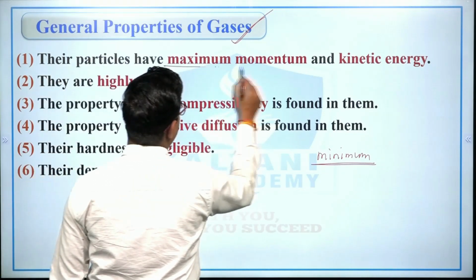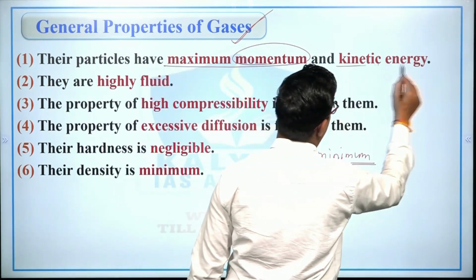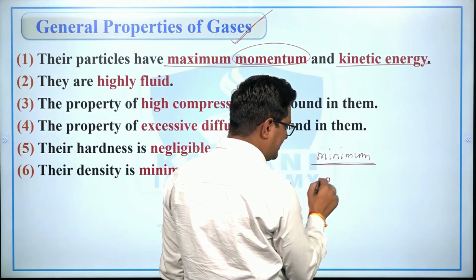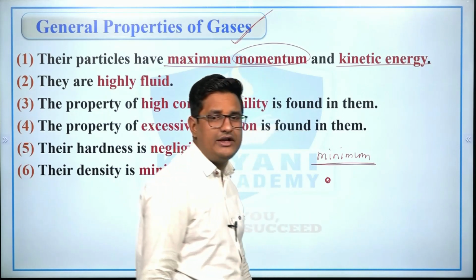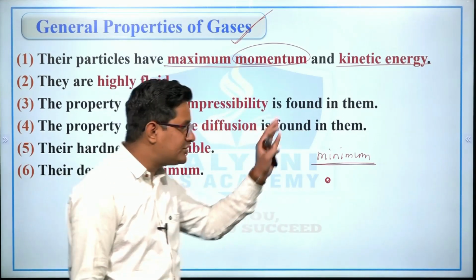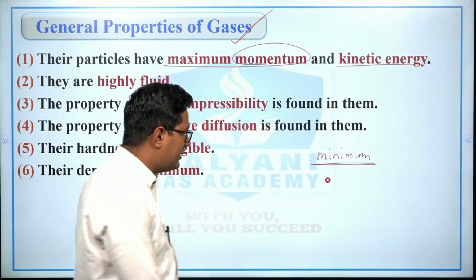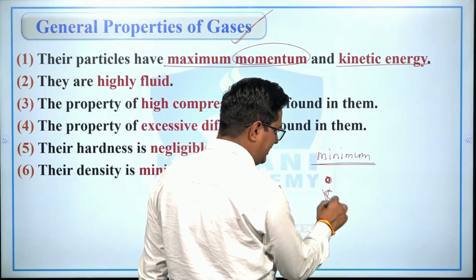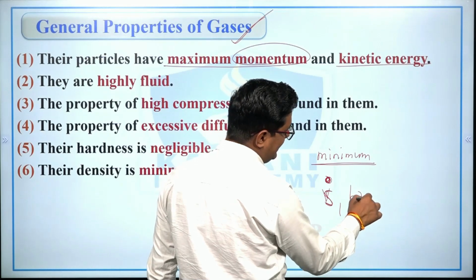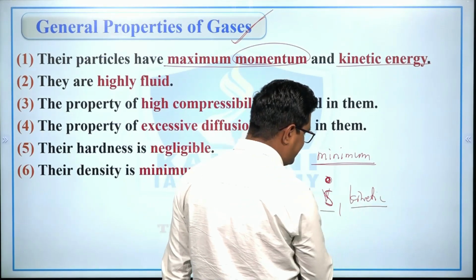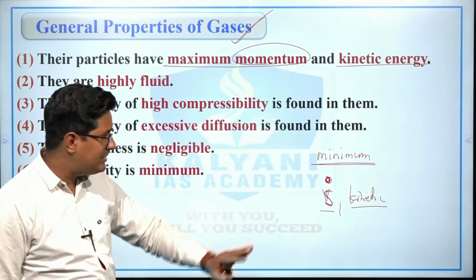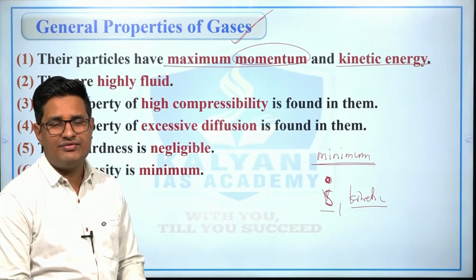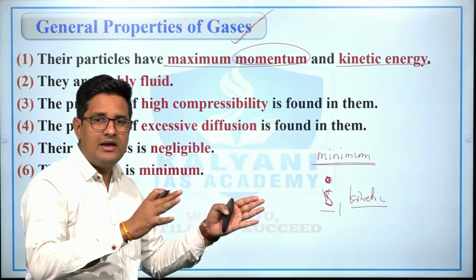have maximum momentum as well as maximum kinetic energy, because the particles of gases are free to move from one place to another place. Therefore they have maximum speed, and if they have maximum speed, then definitely they would have maximum kinetic energy, right? So always remember the gap between the two particles of gases is maximum, right?